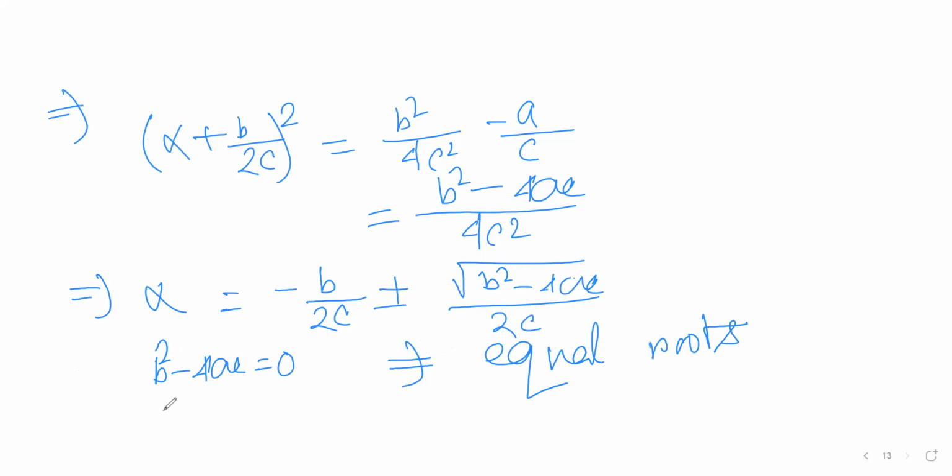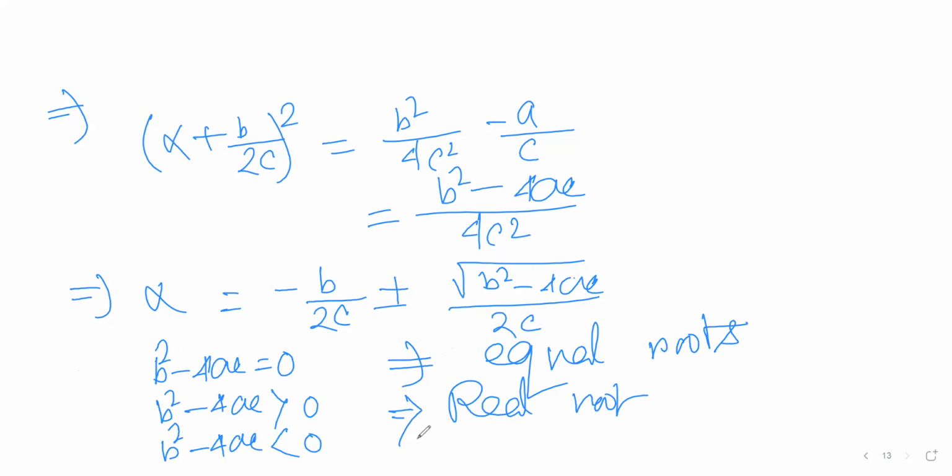Okay, b square minus 4ac greater than 0, real roots. b square minus 4ac less than 0, no real root, as I didn't introduce the complex number. So I am not mentioning here officially that it gives me complex roots, but when b square minus 4ac is less than 0, then we get complex roots. Fine, fine.